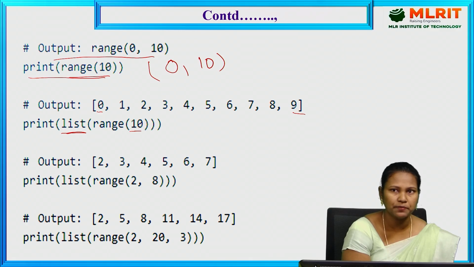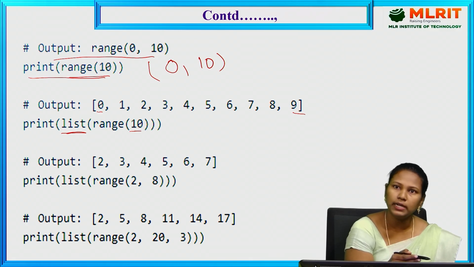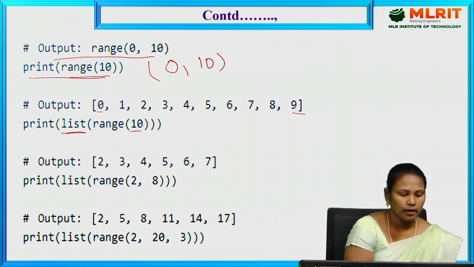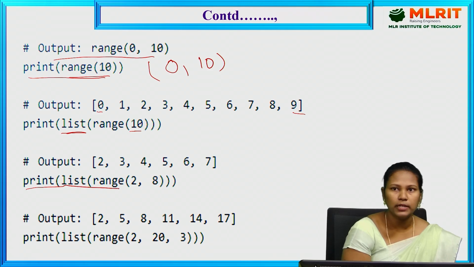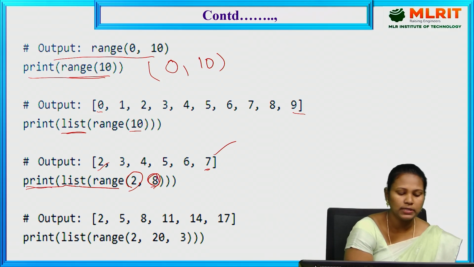If you are not specifying any starting index, by default it takes from 0 on. Now print list of range of 2, 8. Here you specify the starting index and the stop index also. So it starts from 2 and ends before 8, before means 7 only.